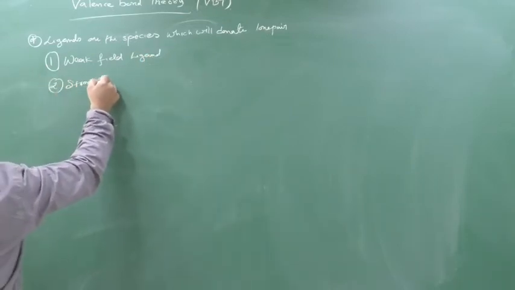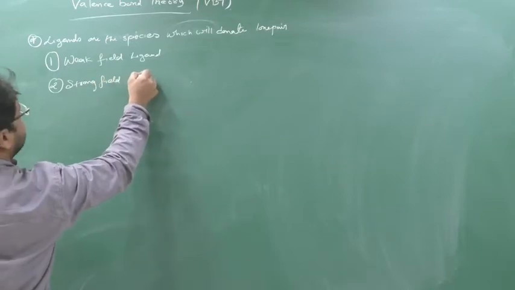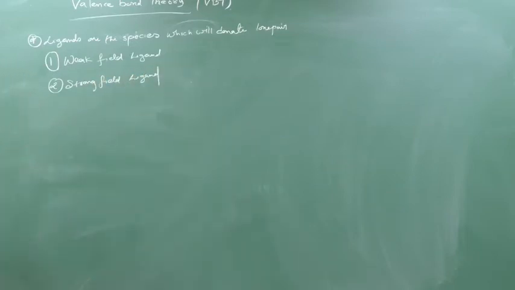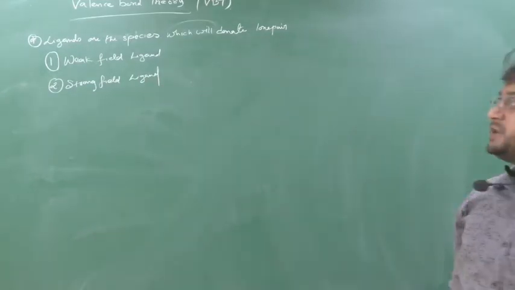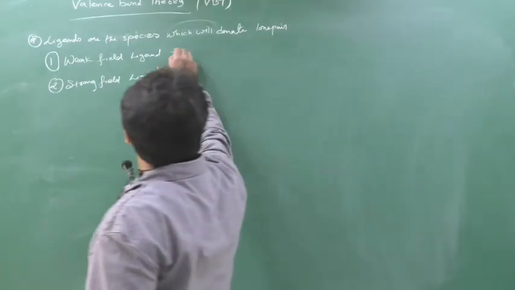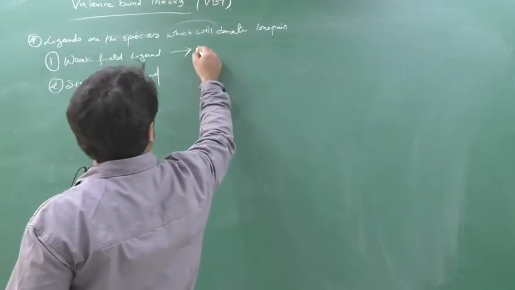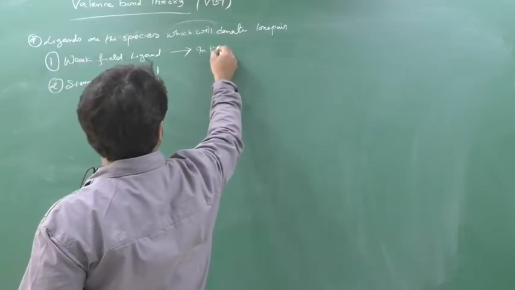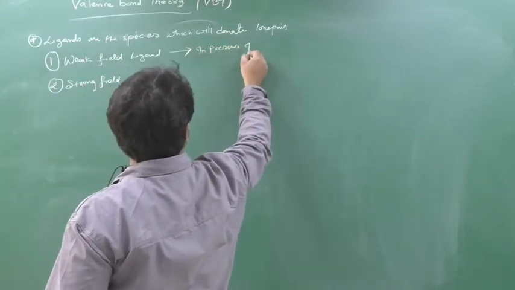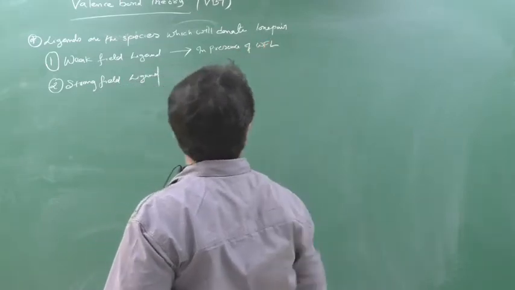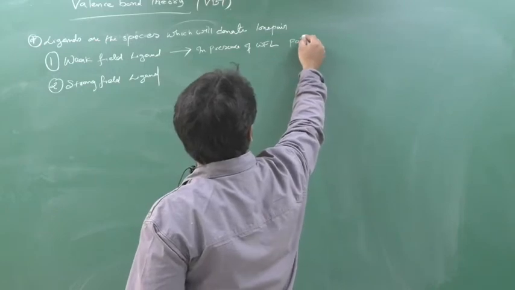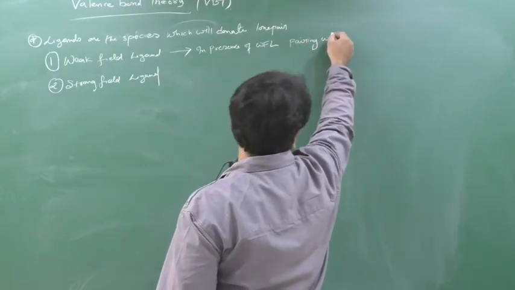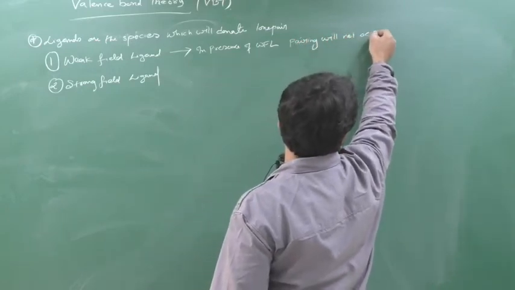Strong field ligand and weak field ligand are both ligands only, and both will donate the lone pair. But there is a difference between them. What is the difference? In the presence of weak field ligand, pairing will not occur. Okay?